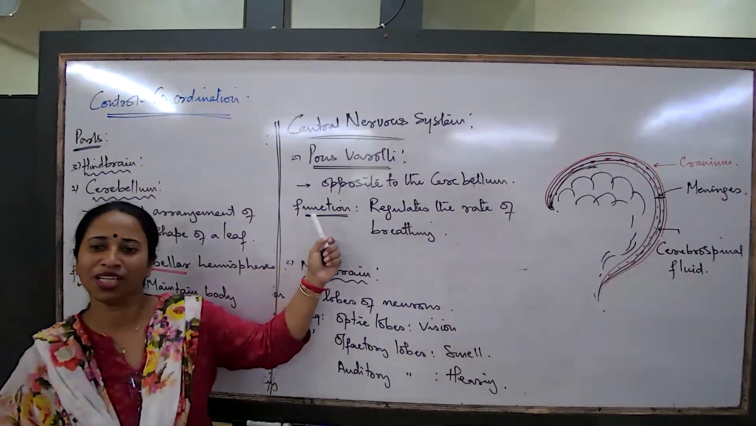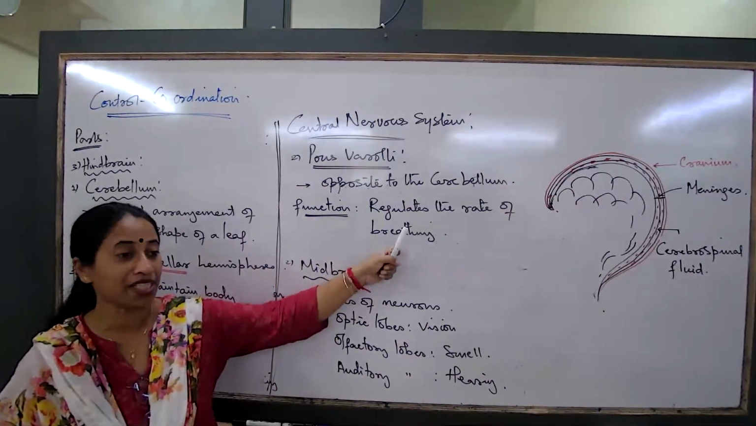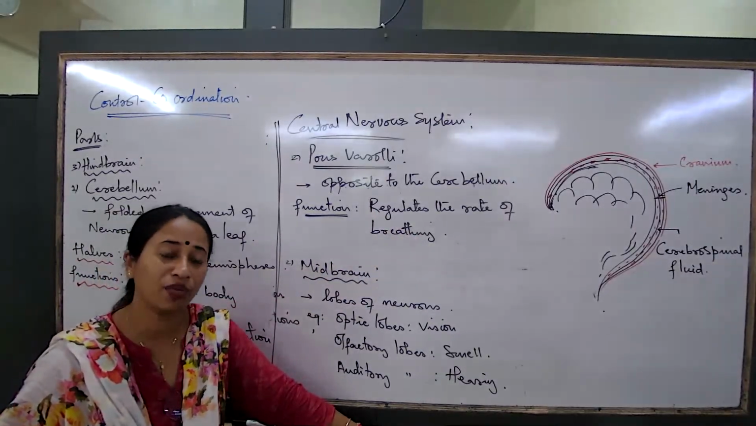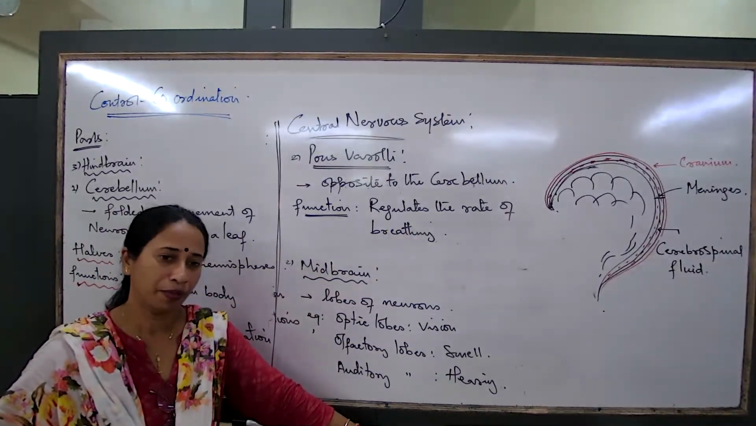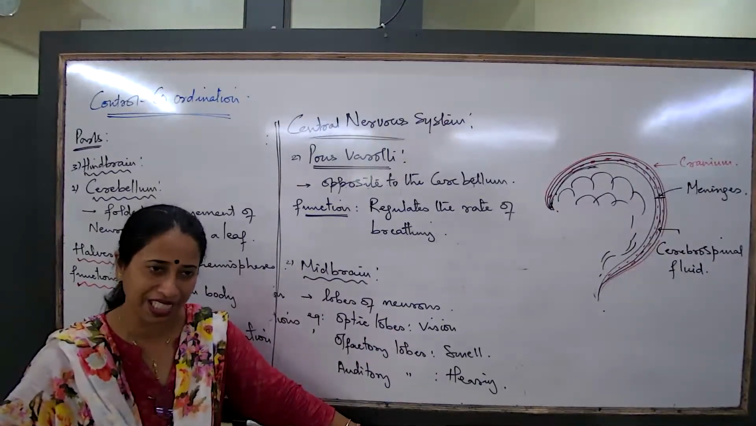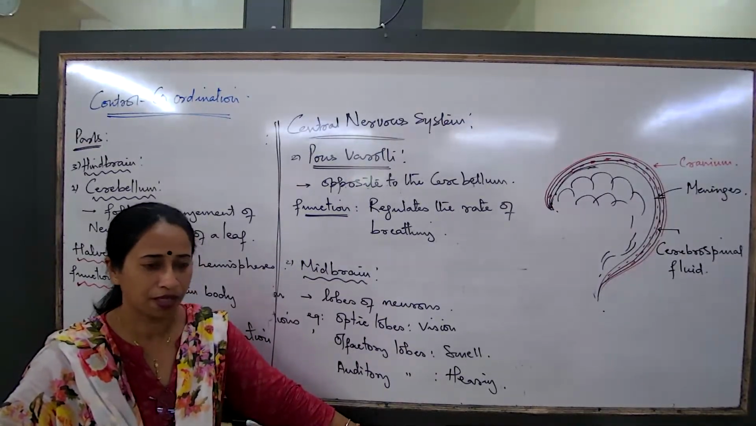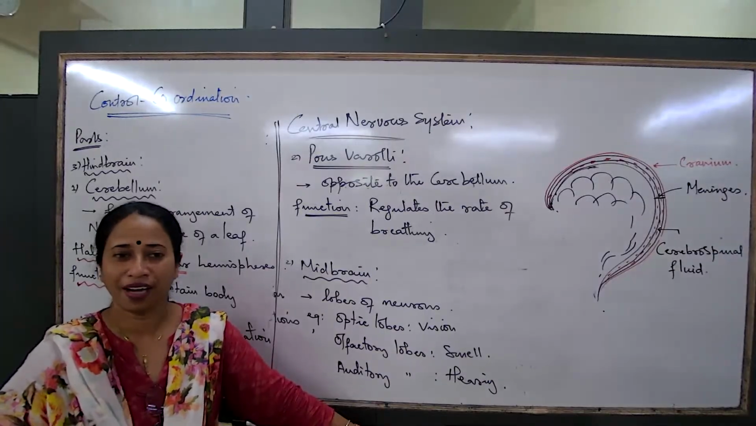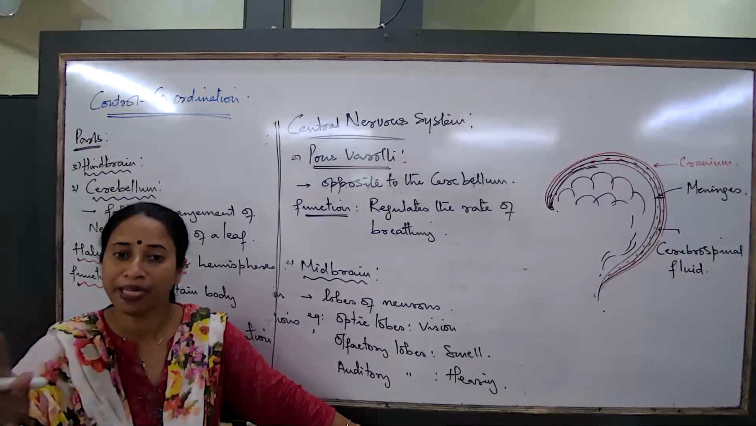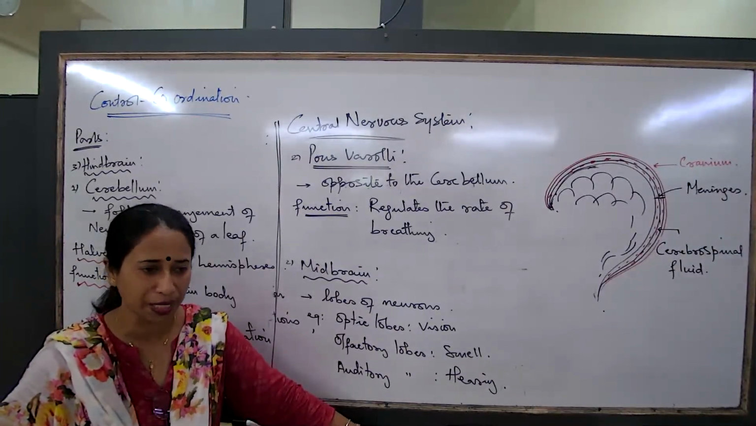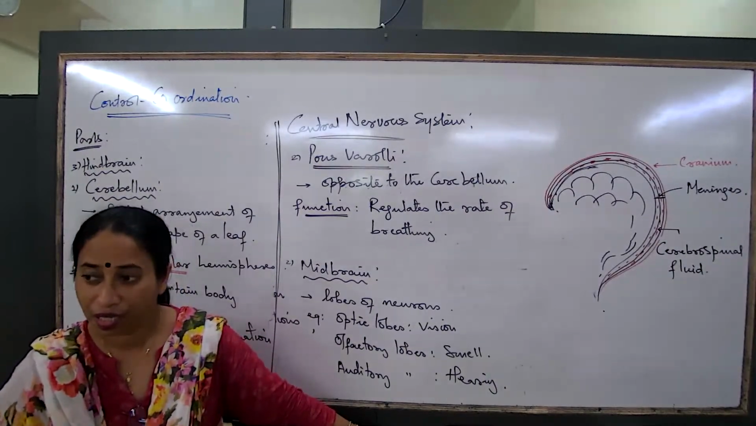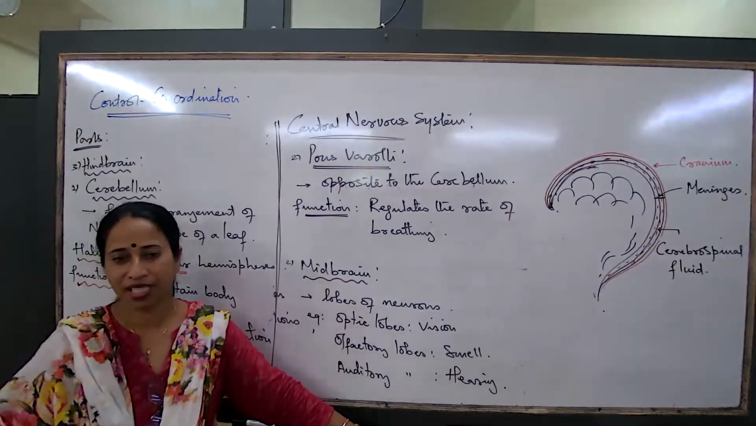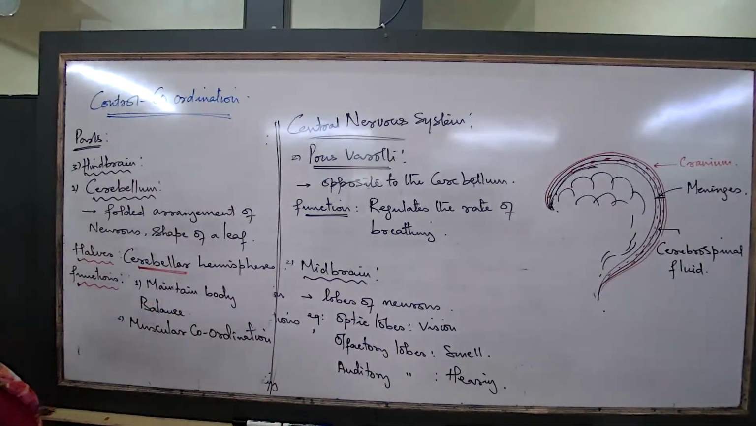Okay, the pons varolii, now that we are talking about, regulates the rate of breathing. Now tell me, what is the number of breaths that we take per minute? We have studied in respiration. How many times do we breathe per minute? What did we learn in that respiration concept? No, 16. 16 to 18 times per minute.